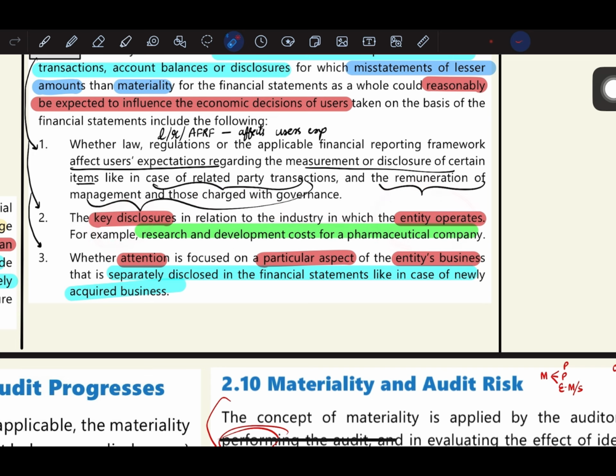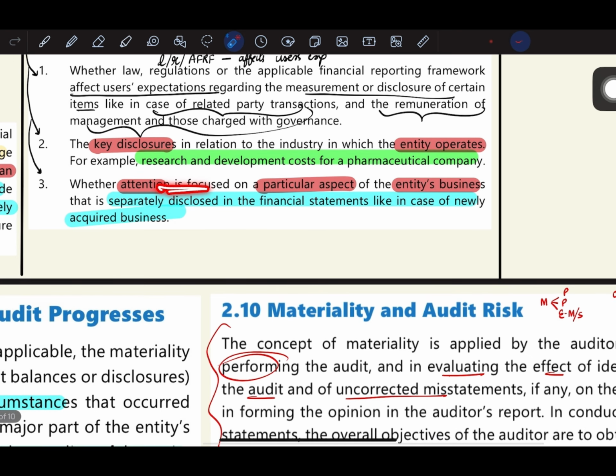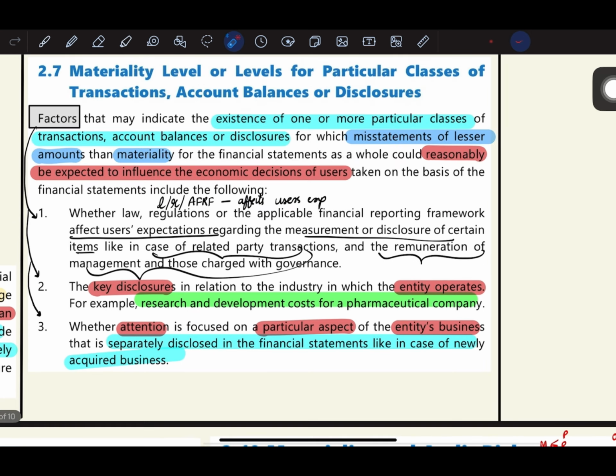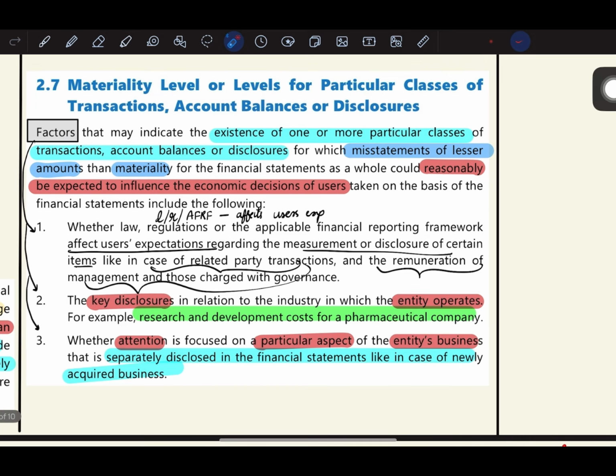Next, whether attention is focused on a particular aspect of the entity's business that is separately disclosed in financial statements, like in case of newly acquired business. An entity's business has many aspects. So if you are focusing on a particular aspect of the entity's business that is separately disclosed in the financial statements, like in case of newly acquired businesses. So these are the three factors you need to remember.